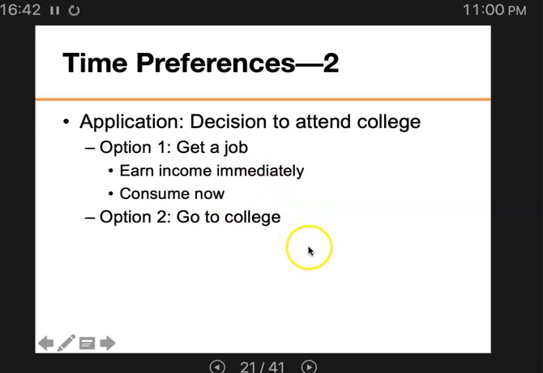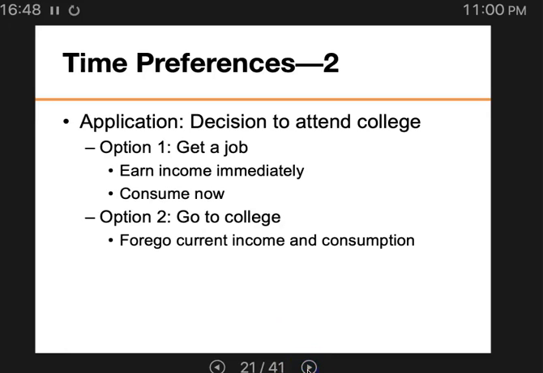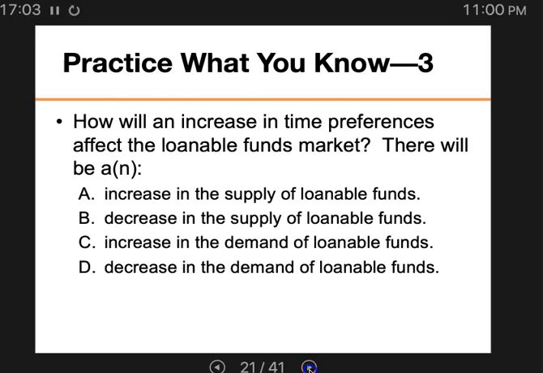That indicates that you have a very strong time preference. But if you go to college, meaning you forego the current income and current consumption, and hopefully you have a higher future income and future consumption. So you decided to go to college. That implies that you have very weak time preferences.